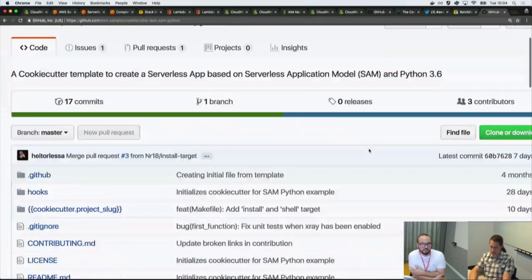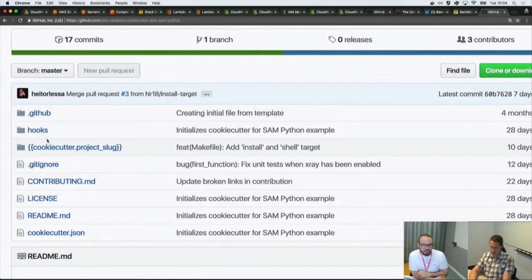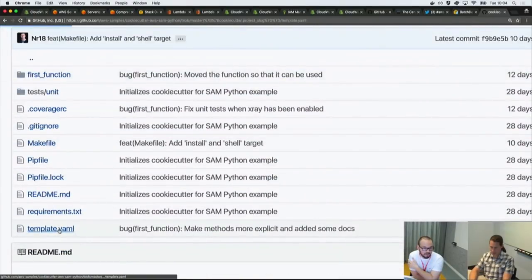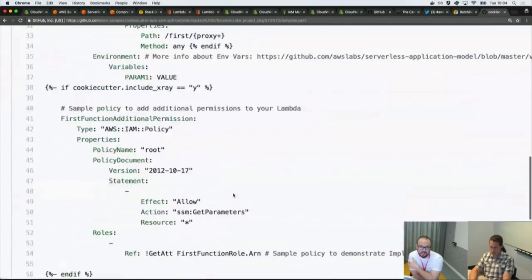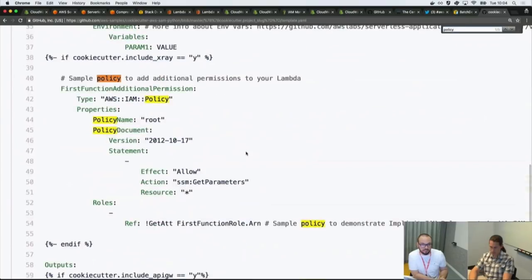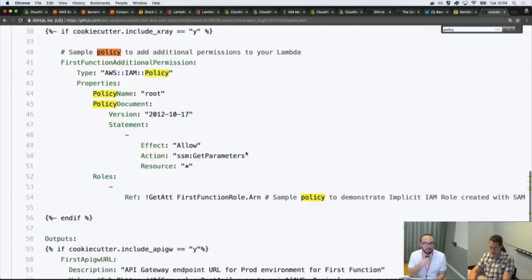All right. So if you open up the template cookiecutter project slug, there's a folder in there. Open up template.yaml. At the bottom, there's a policy that I added in case you need it, to keep it clean. You see the first function, additional permission? Yep. So copy that, and we can change the role to match the function. I can help you with that.